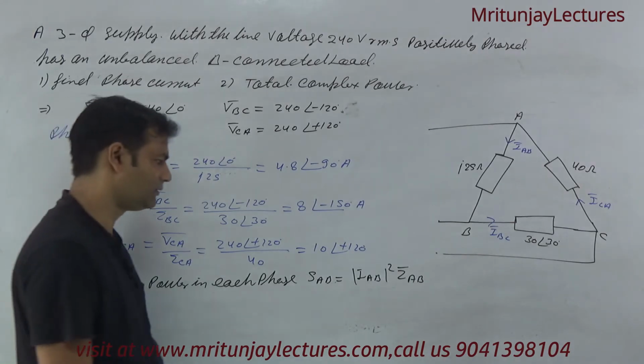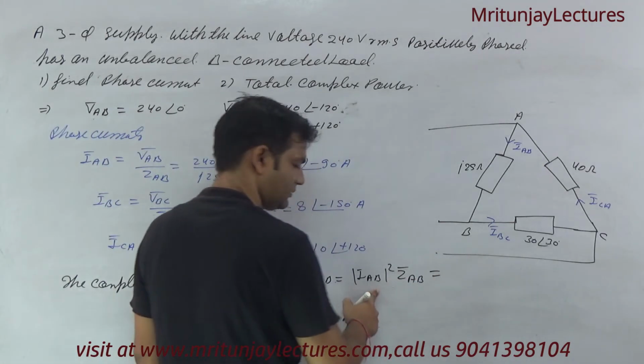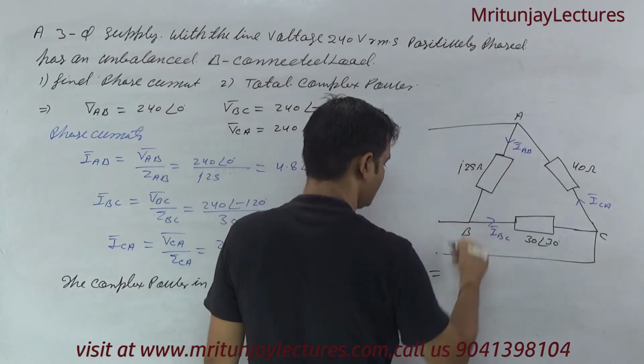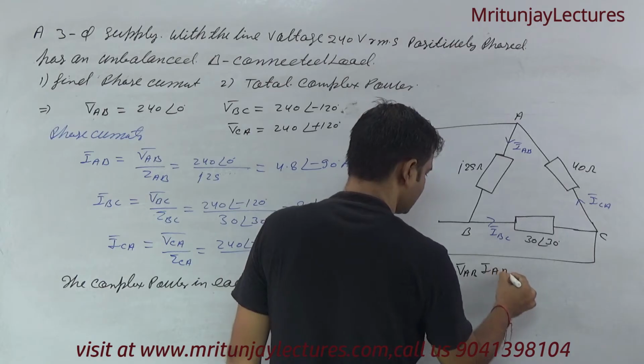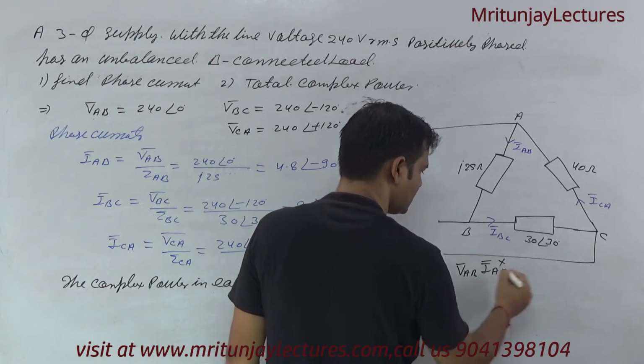If any doubt, what is the meaning of this one? Complex power means V of AB into I of AB conjugate. What about V of AB?